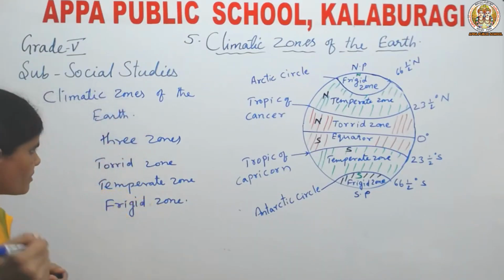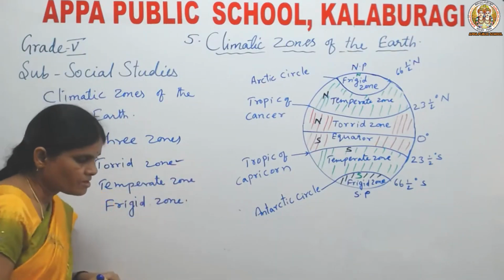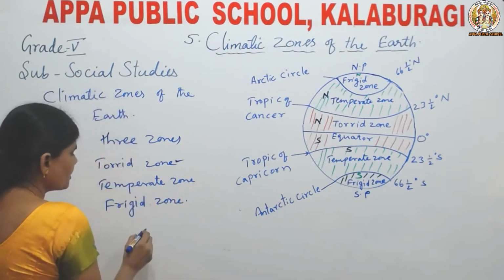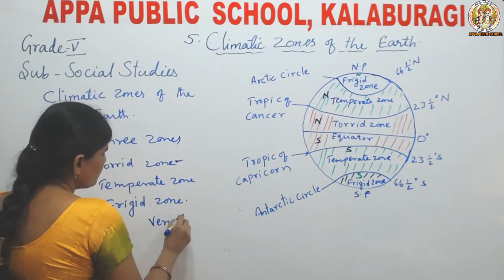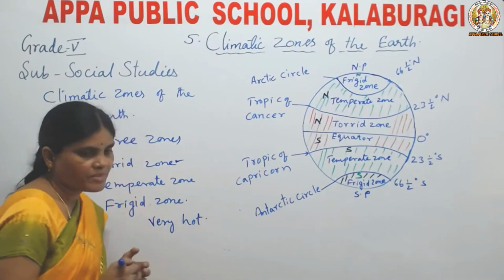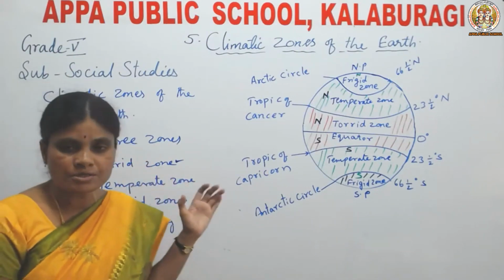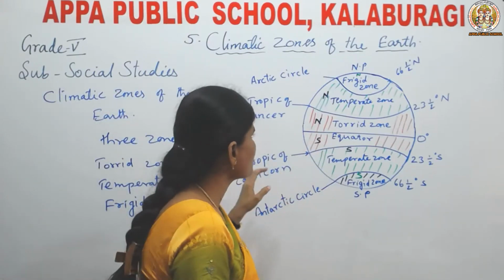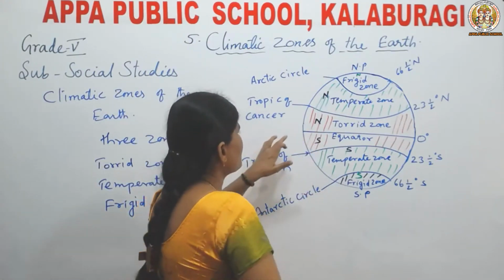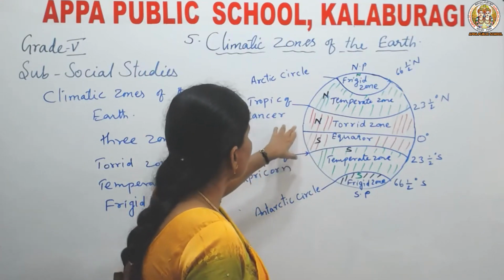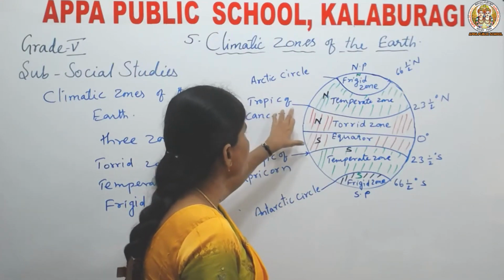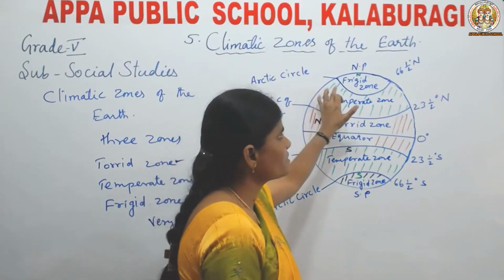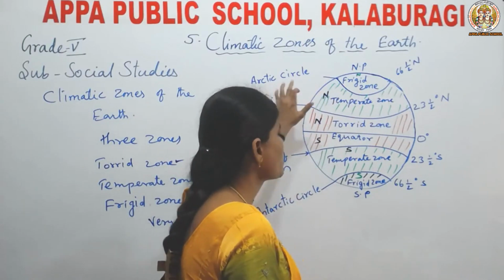Now let us see one by one. Okay, first one. What is torrid? Torrid means very hot. Let us see from where to where the torrid zone extends. Say this is 0 degree latitude. Above it, 23.5 degree latitude is called Tropic of Cancer, and 66.5 degree latitude is called Arctic Circle.